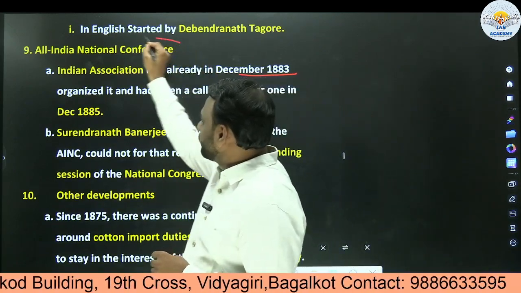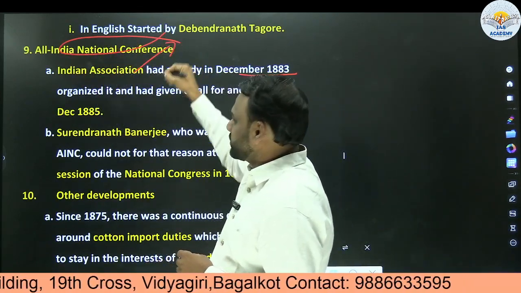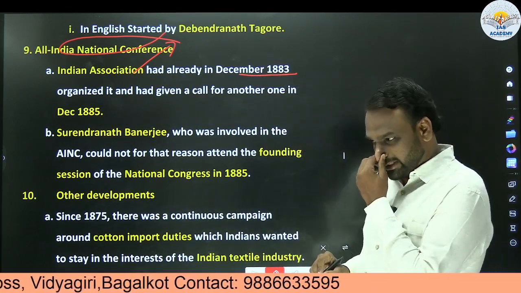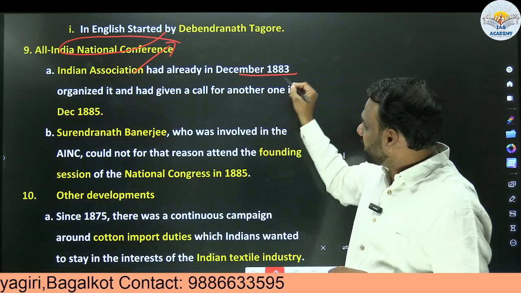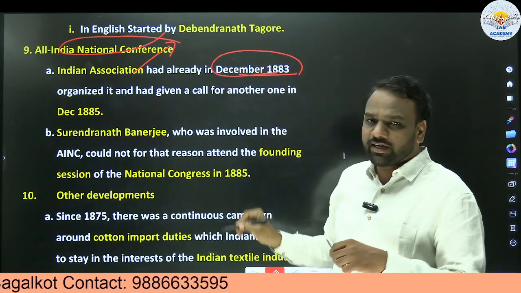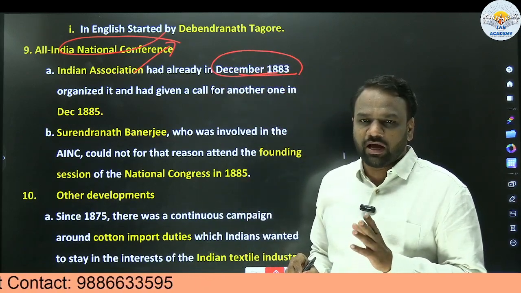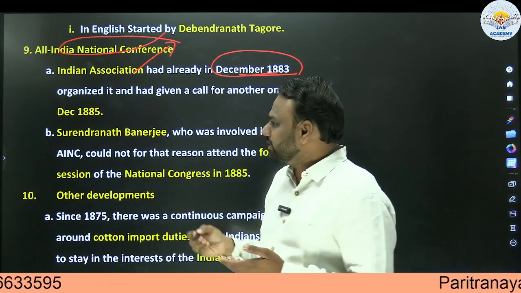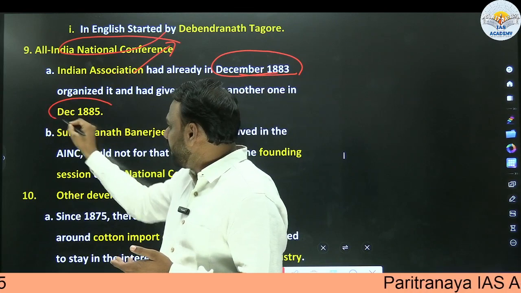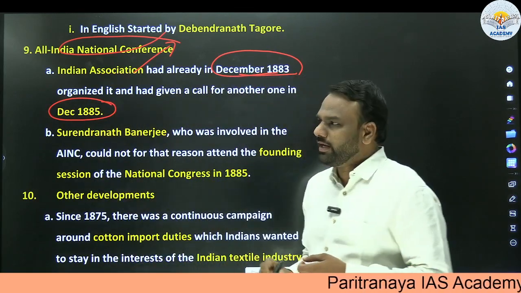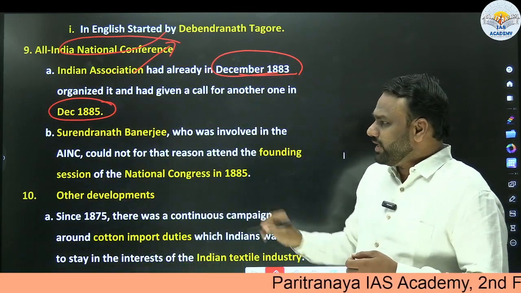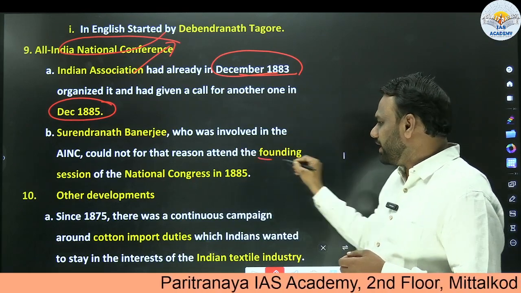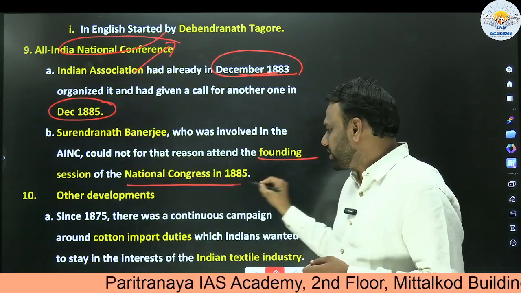So who started this conference? Indian Association. Who is the founder of Indian Association? Surendranath Banerjee. So when did it start? It started in 1883. So in 1883, the first session happened, and they fixed the date for the next session. They said that the next session would be held in December 1885. So that is why Surendranath Banerjee, who was involved in the AINC, could not attend the founding session of the National Congress in 1885.